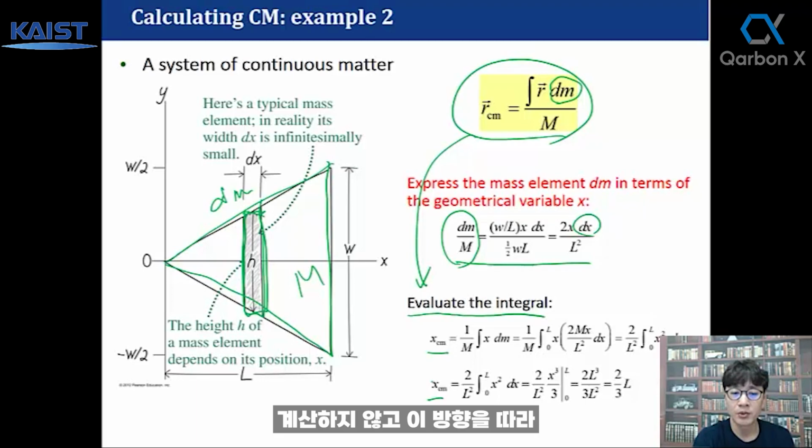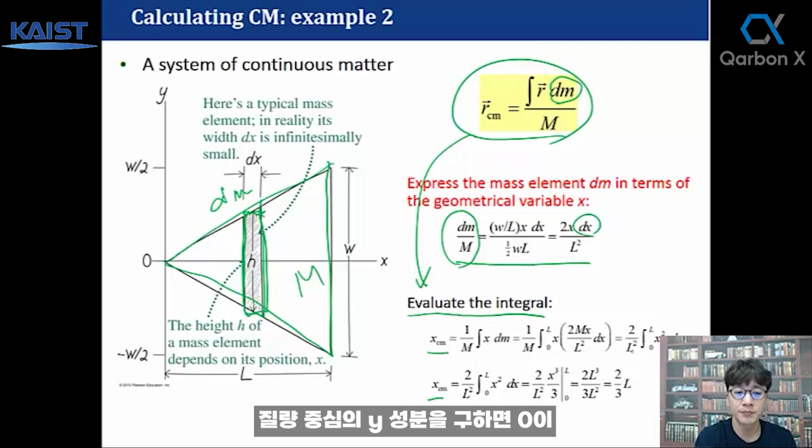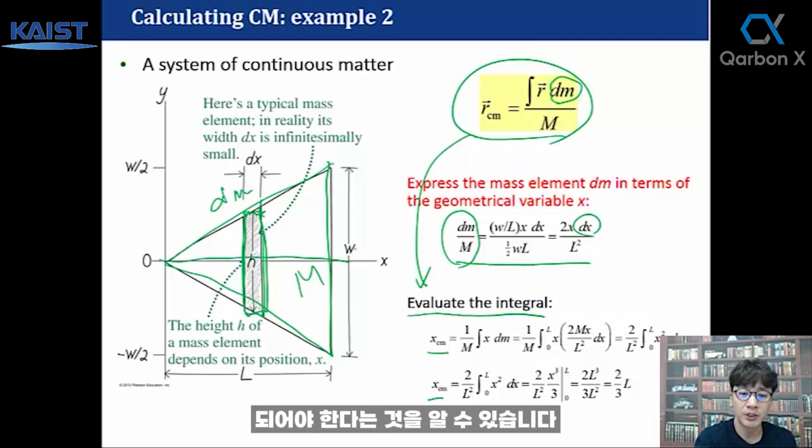Find the x component of the center of mass and the y component of the center of mass. From symmetry along this direction, without calculation, we know it should be 0.